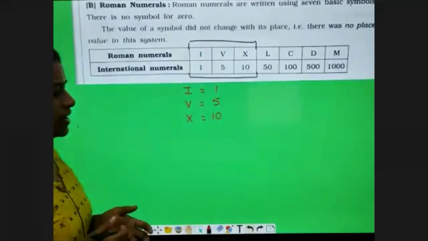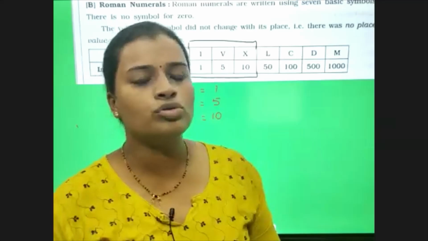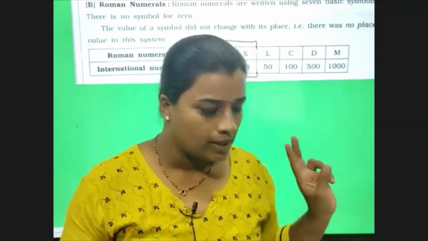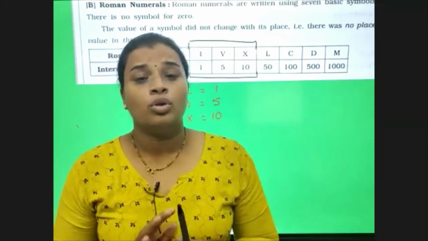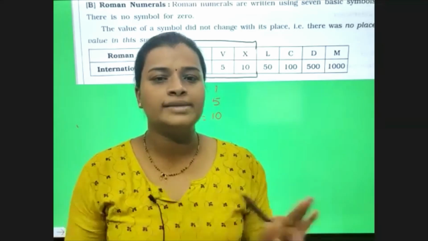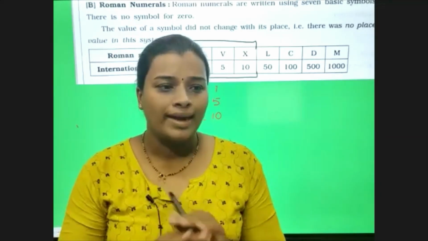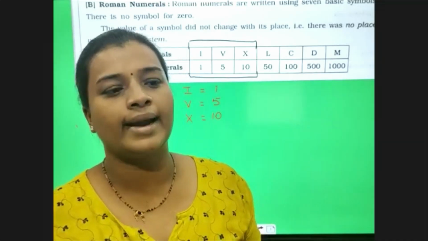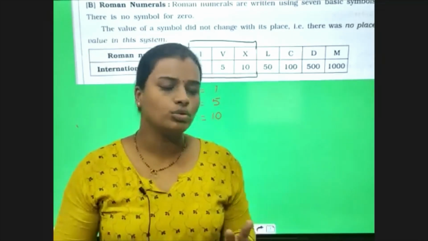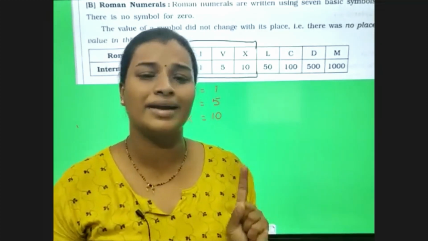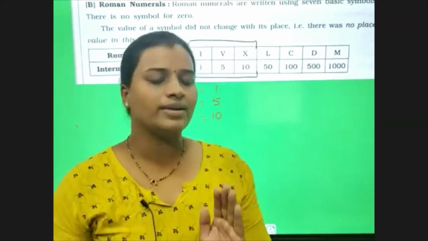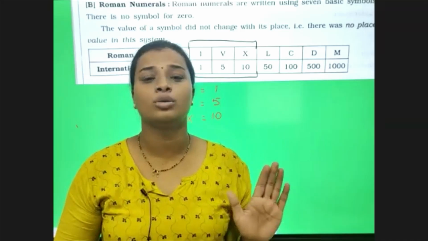So, the first rule, I have told you that there is no 0 in Roman numerals. Okay, the first point is very clear. Second rule, no place values. No ones, tens, hundreds, thousands, ten thousands, lakh, ten lakh, crore, and abjad. So these are basically two rules for Roman numbers. One is regarding 0 and the second is regarding place value. So do not worry about place value when we are studying Roman numerals.